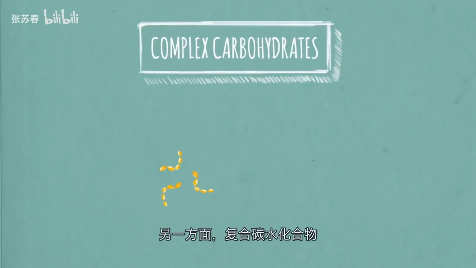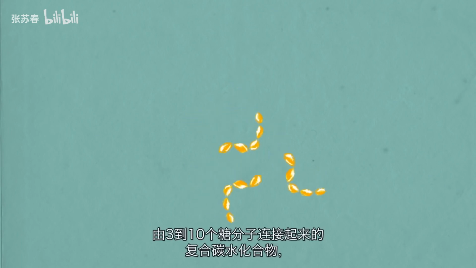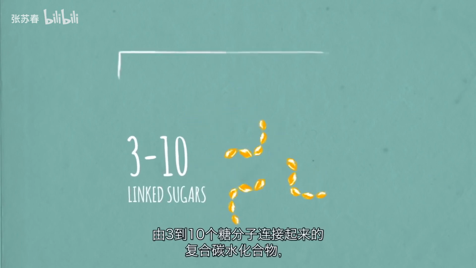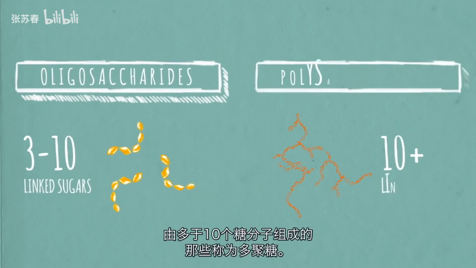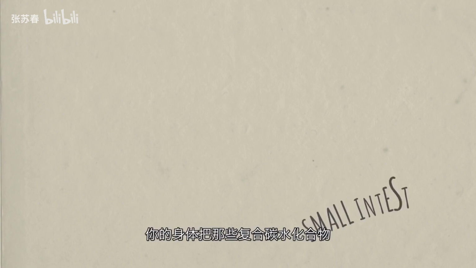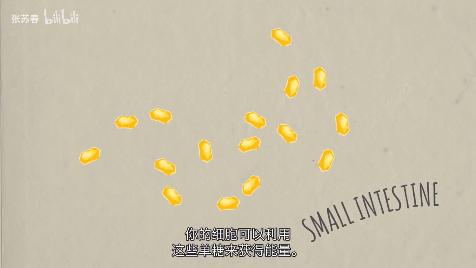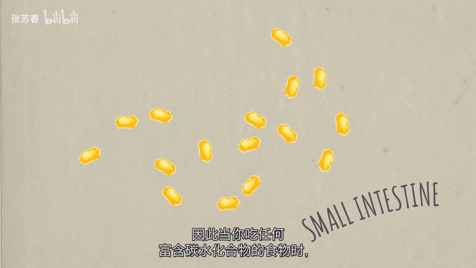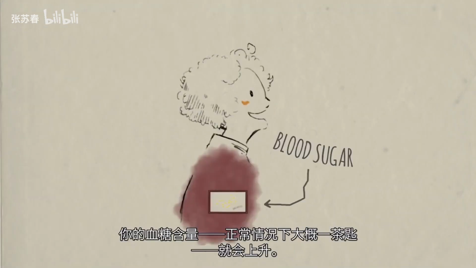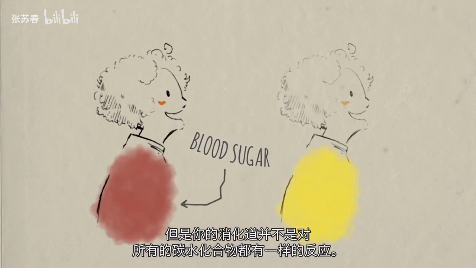Complex carbohydrates, on the other hand, have 3 or more simple sugars strung together. Complex carbohydrates with 3 to 10 linked sugars are oligosaccharides. Those with more than 10 are polysaccharides. During digestion, your body breaks down those complex carbohydrates into their monosaccharide building blocks, which your cells can use for energy. So when you eat any carbohydrate-rich food, the sugar level in your blood, normally about a teaspoon, goes up, but your digestive tract doesn't respond to all carbohydrates the same.